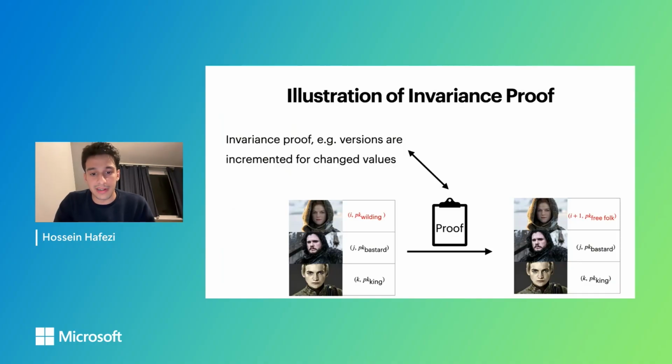For example, if you have a very simple dictionary consisting of only 3 entries, and only the first entry has been modified in this epoch, it means that the version for the first entry should be incremented by 1, and the rest of the versions shouldn't be touched. And this is what the proof of invariance would basically prove for us here.